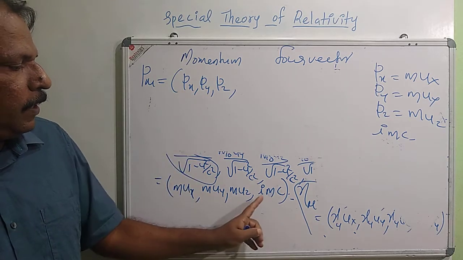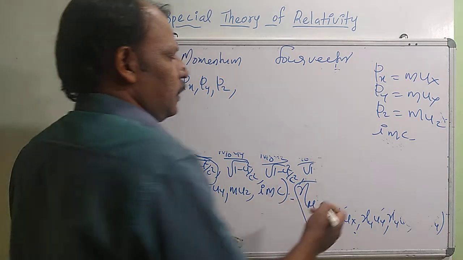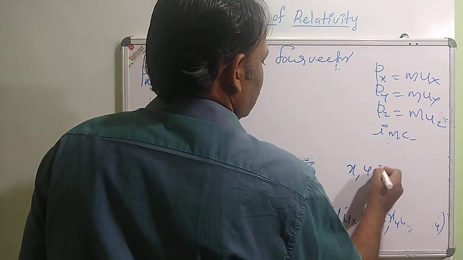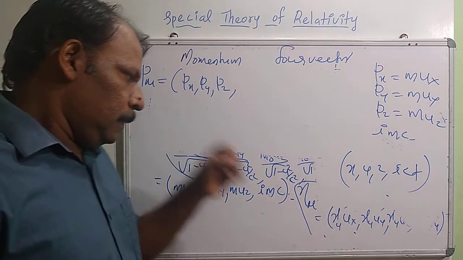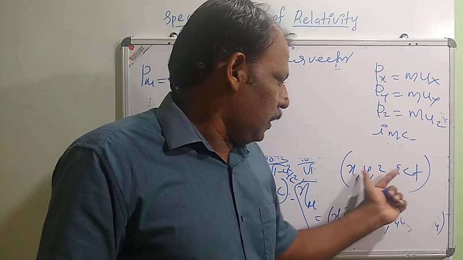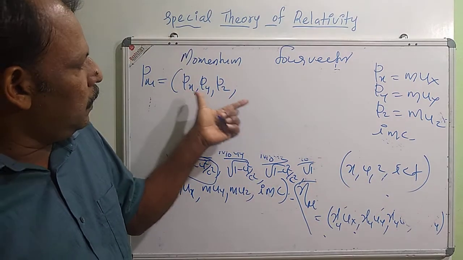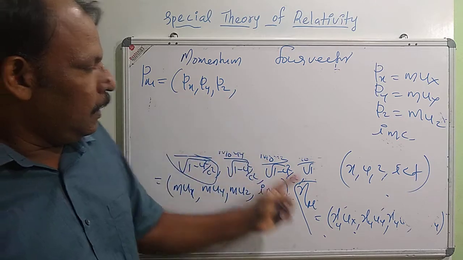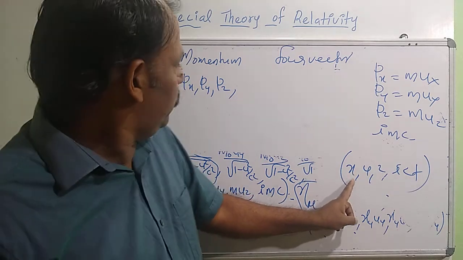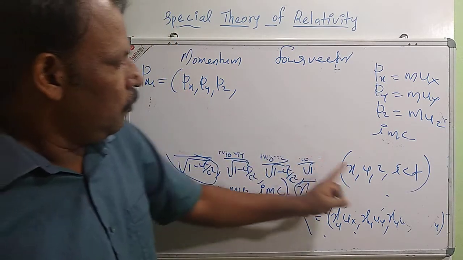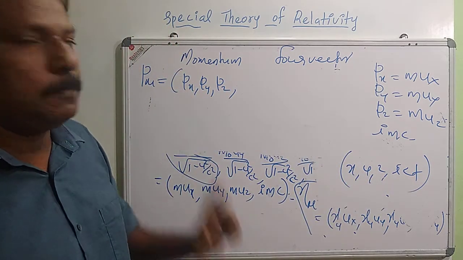In the position four-vector we have x, y, z, and the last term is ict. The first three terms represent position. Instead of position we have the three components of momentum, and the last term is mc. The position x has its conjugate quantity Px, y has Py, and z has Pz.